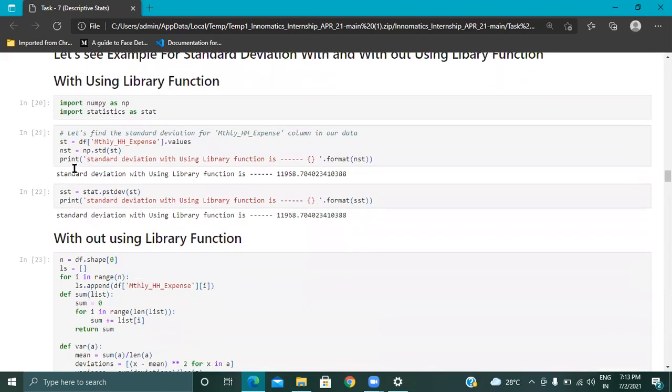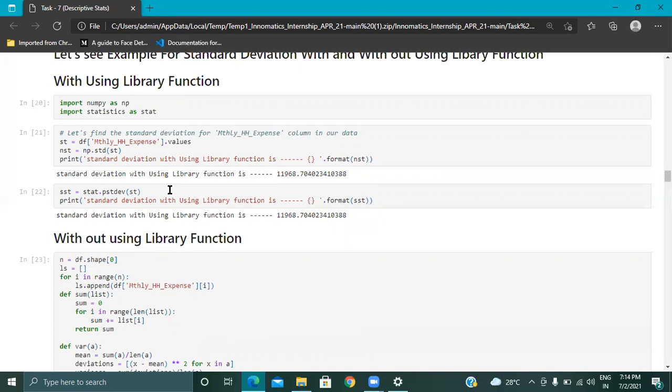Let's go for a small code part. As usual, NumPy and stats we have imported, and in NumPy there is a predefined standard deviation function, std. So we use that std to determine the highest expenses of the data, and we have printed the value. So the value is, you can see here, as well as in stats data. This is the stats data. So we have used the statistics library to find out the standard deviation of the given row